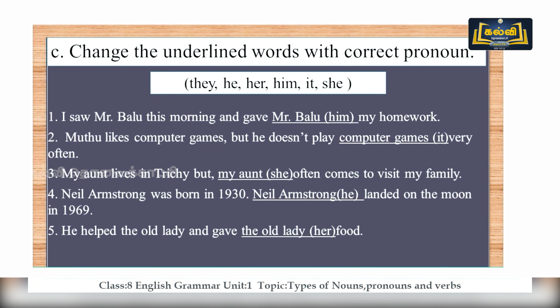We are replacing Mr. Balu with him in the first sentence. And computer games, as it is an object, we are replacing with it. And my aunt is a woman, so we are replacing it with she. And Neil Armstrong is a male, so we replace it with he. Old lady is a woman and it comes as her. So these are the answers for the exercise.